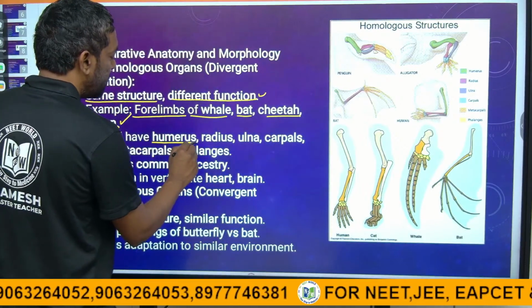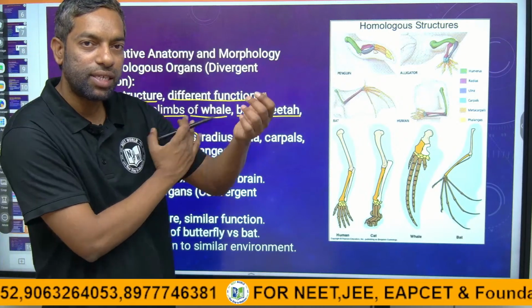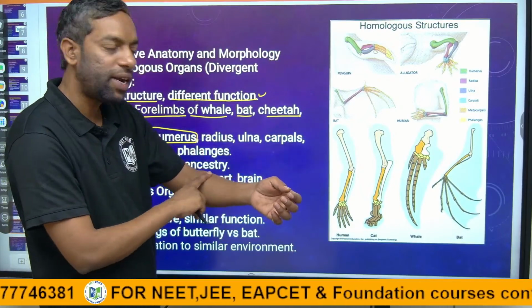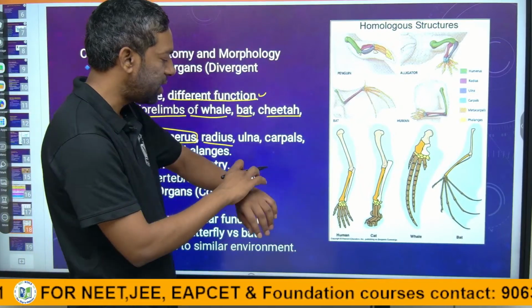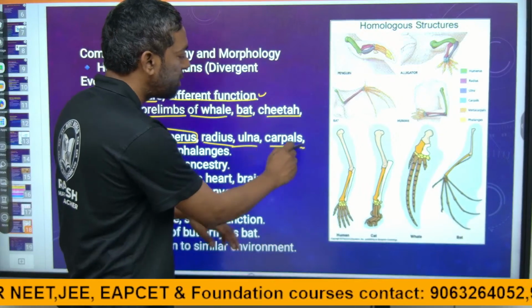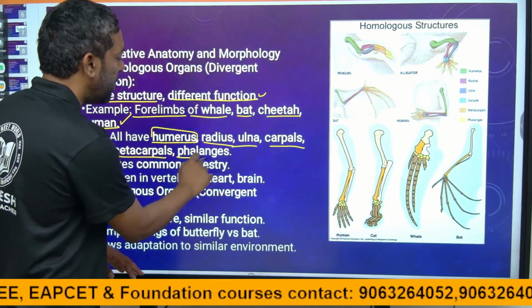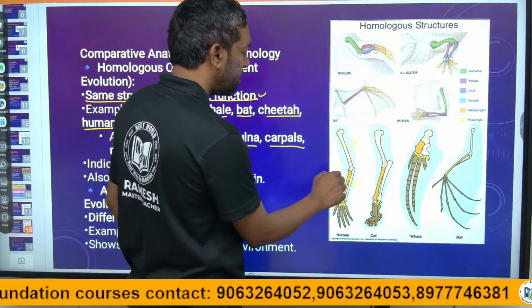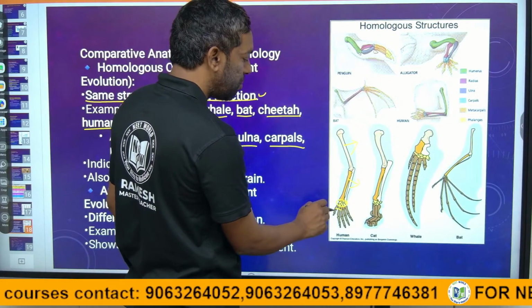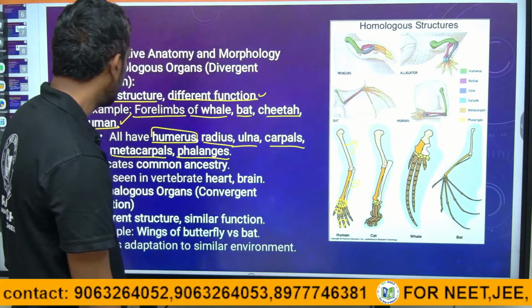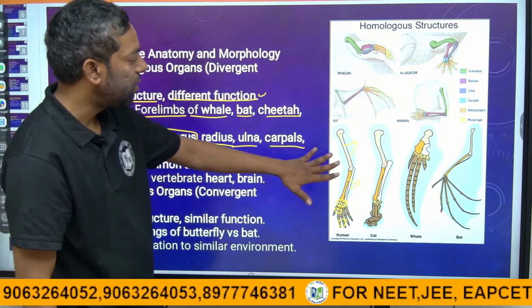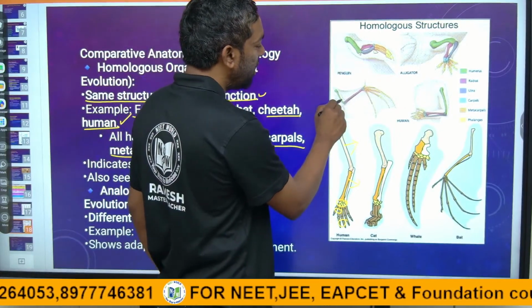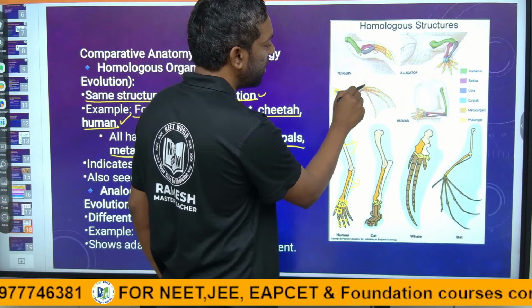Guys, this is the humerus in the human, this part is the radius, and this part is the ulna. Then carpals, metacarpals and phalanges. The human has humerus, radius and ulna, metacarpals, carpals and phalanges, and the same parts are there in the bat also. Let's look into this.